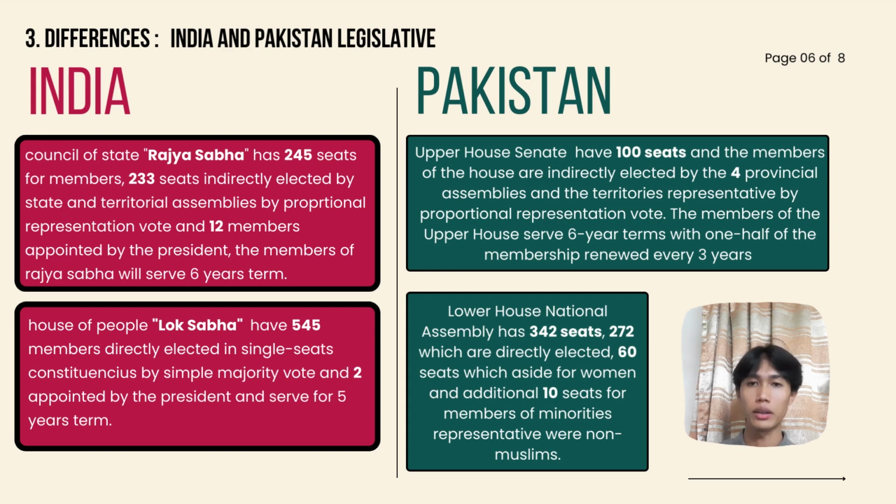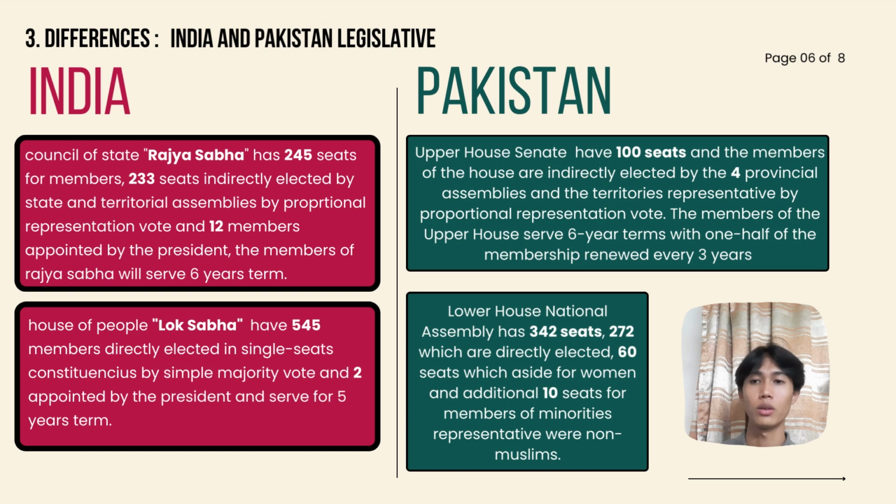On this slide, I will explain the differences between India and Pakistan in the legislation aspect, in which the Parliaments of India and Pakistan have different proportions of seats and members of Parliament. In India, the Parliament consists of two houses, known as Rajya Sabha as the Council of State and Lok Sabha as the House of the People.